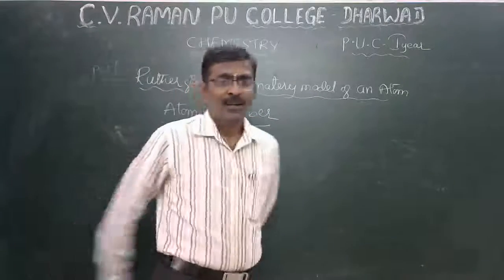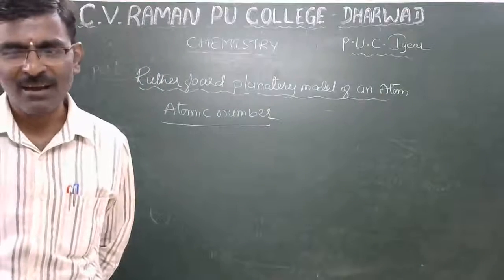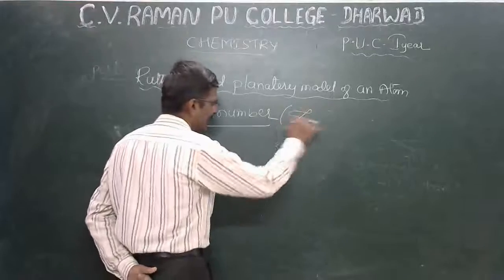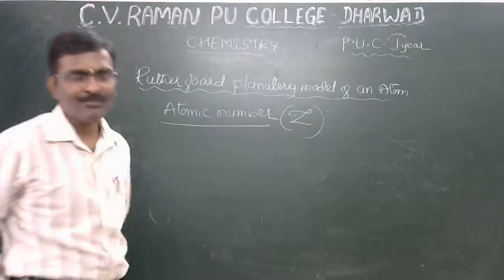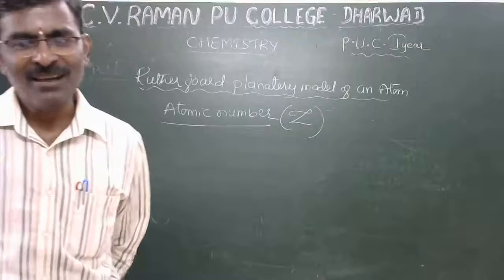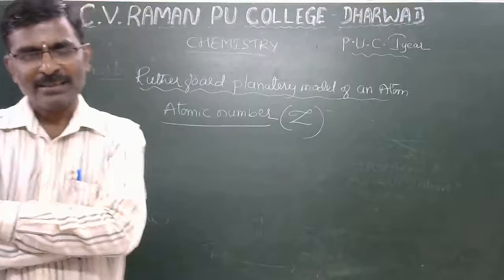You have already learned atomic number in 10th. Atomic number, that is Z. What is atomic number? That is the important thing.